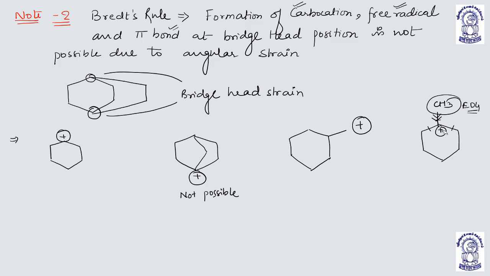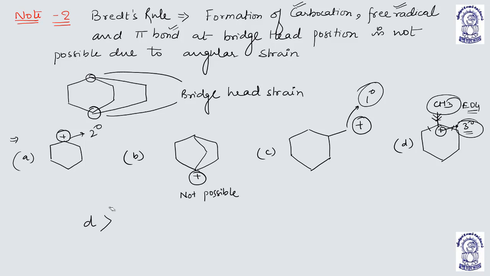And this carbon is a tertiary carbocation, so it will be more stable. So this is D, this is C, this is B, and this is A. So D will be highly stable. Then this carbocation is primary, 1 degree. This carbocation is 2 degree. Understood? This is Bredt's rule.